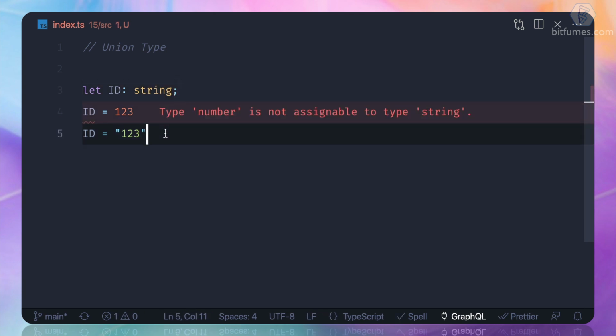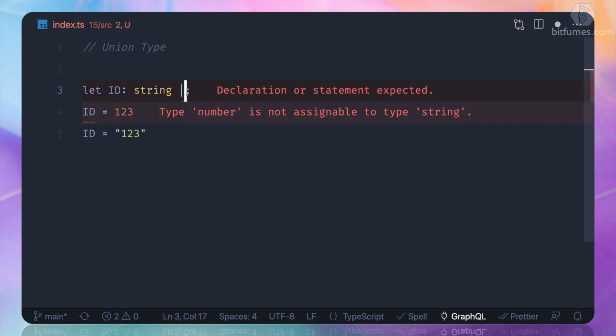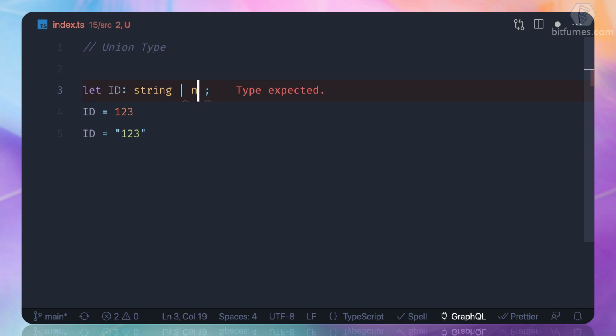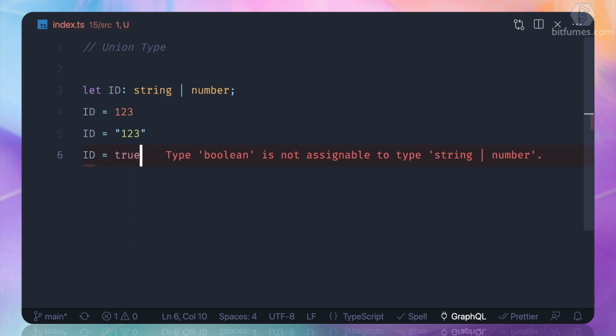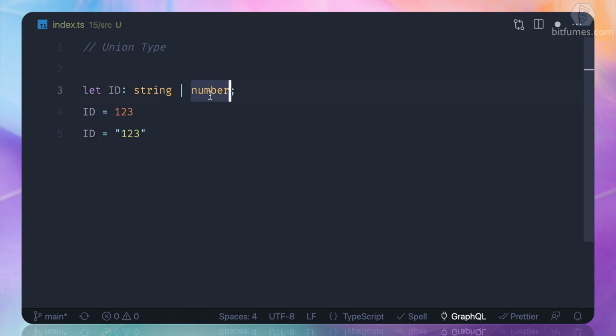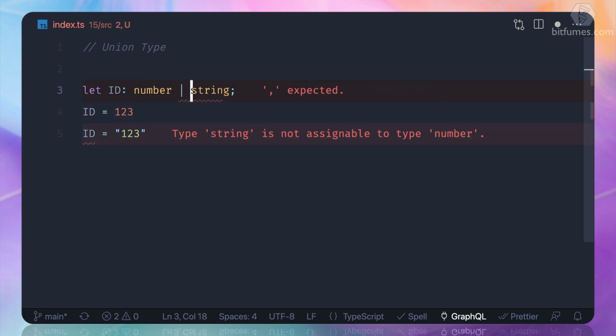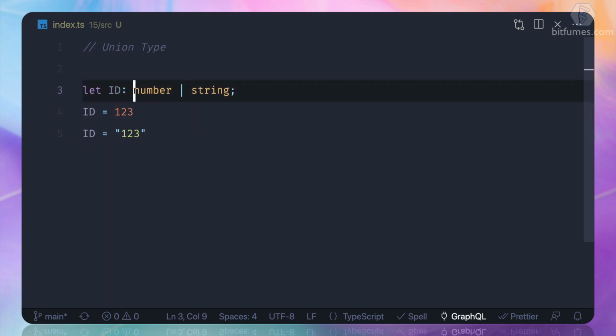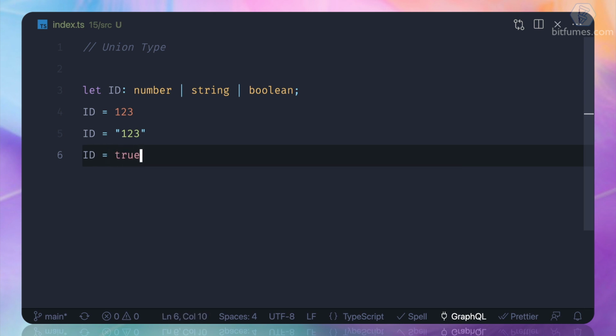So what you can do is use the pipe sign and then define another type, something like this. And now you can see it's working. But if I add the boolean, it says that only string and numbers are allowed for this variable. And make sure it's not having any difficulty in reversing the sequence. So sequence doesn't matter. What matters is how many types you want to add. Now later, suppose you want to add boolean also. That's okay, that's totally fine. We can add the boolean and it doesn't have any issue.